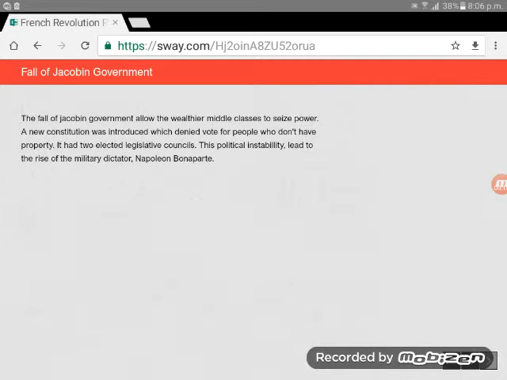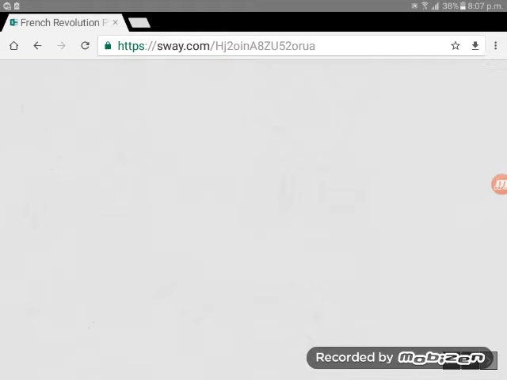Fall of Jacobin government. The fall of Jacobin government allowed the wealthier middle classes to seize power. A new constitution was introduced which denied vote for people who don't have property. It had two elected legislative councils. This political instability led to the rise of military dictator Napoleon Bonaparte.